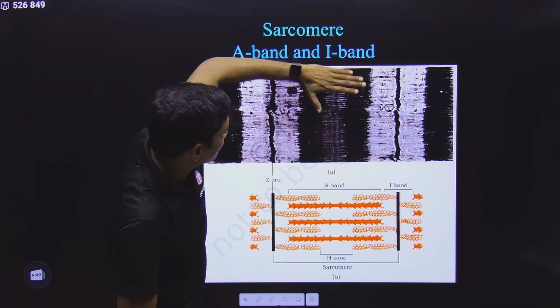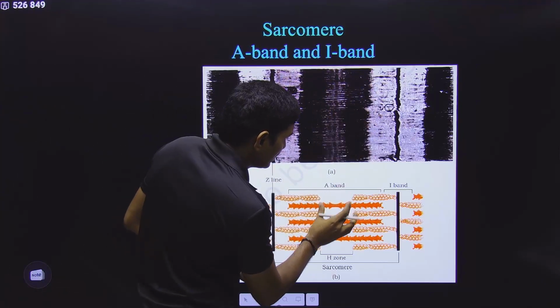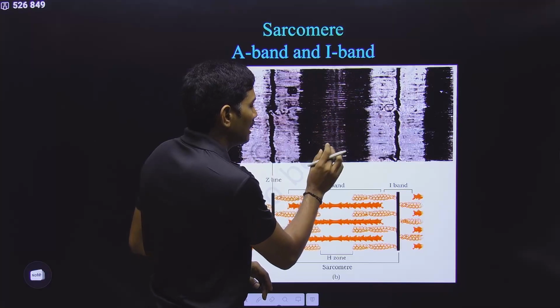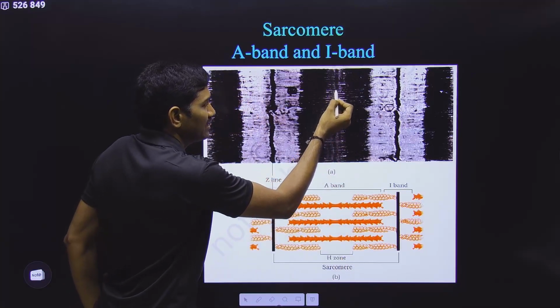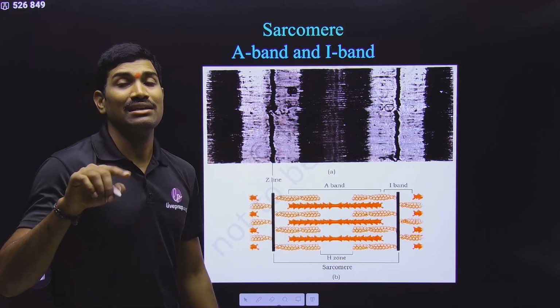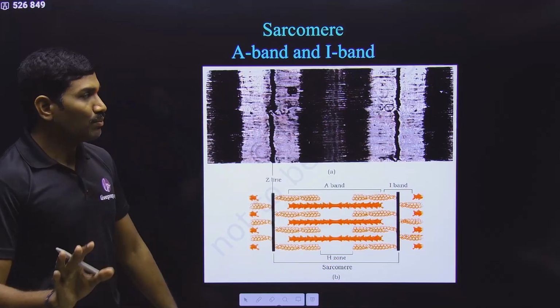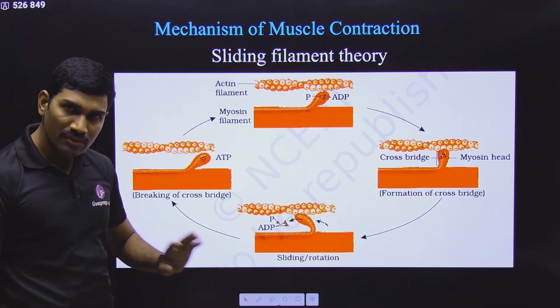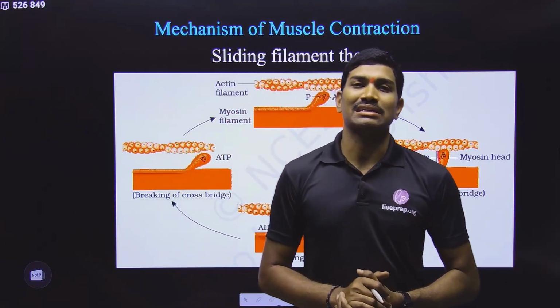And you can see this. This is actually the A band. Even in the A band, at the center, a light area is there. This light area is called the H zone. And in this H zone, again at the center, there is a thick line. What will that line be called? M line. It is called the M line. So this is the NCERT diagram. Please observe it very carefully. Clear? And now we are going with the mechanism of muscle contraction.